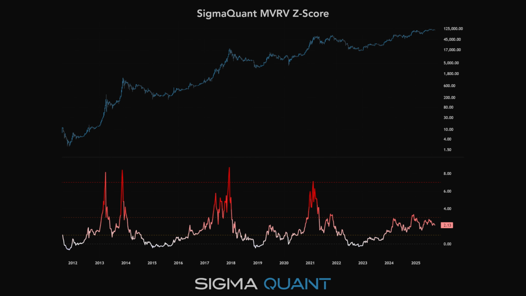Next comes the refinement, the MVRV Z-Score. Raw ratios are good, but sometimes we want to know just how extreme this is compared to history. That's what Z-Score does. It takes the deviation of market value from realized value and standardizes it by volatility. In plain English, it measures how unusual the current price is, statistically speaking.